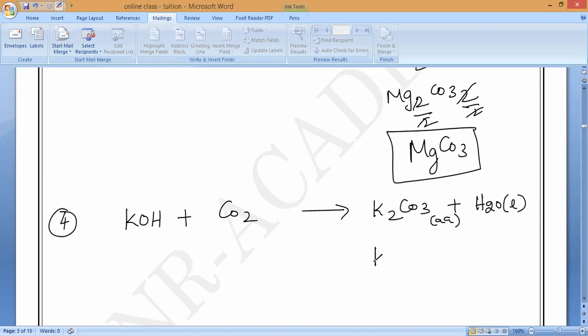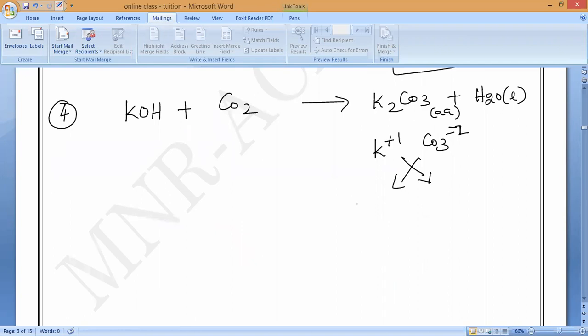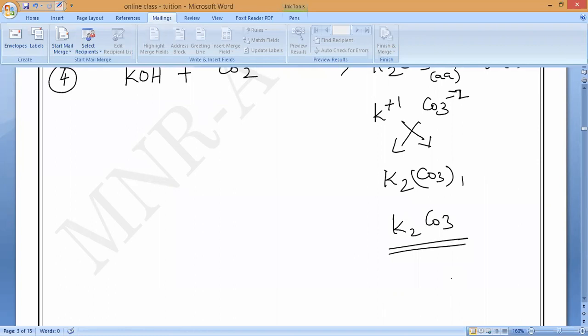So here also, what is the formula? Potassium is +1, carbonate is what? Minus 2. Please, you have to speak here. Every time I should not say. Valencies you have to know. That is why I am saying you every time. So K2CO3, that's all. Do you understand? This is what the things you have to remember.